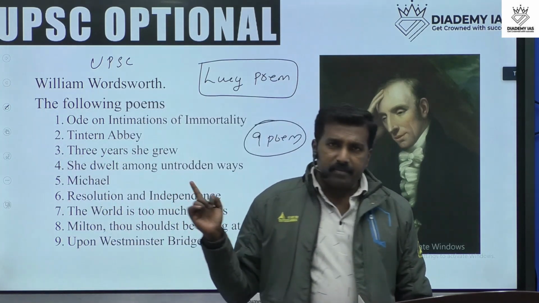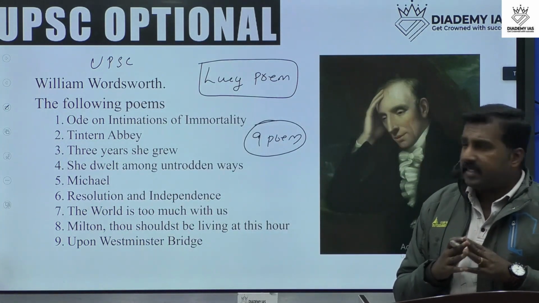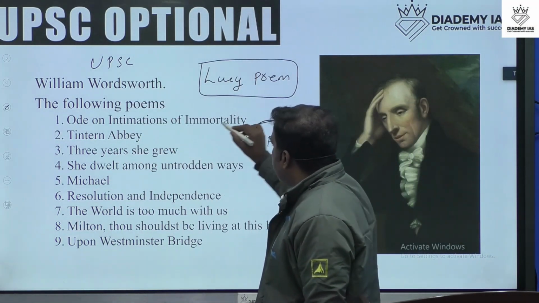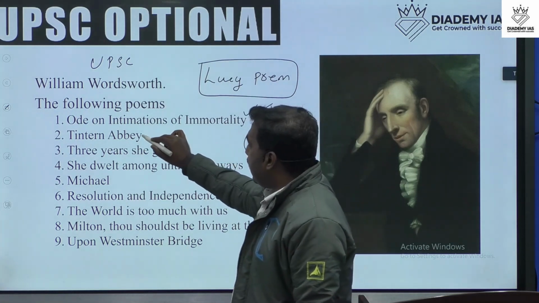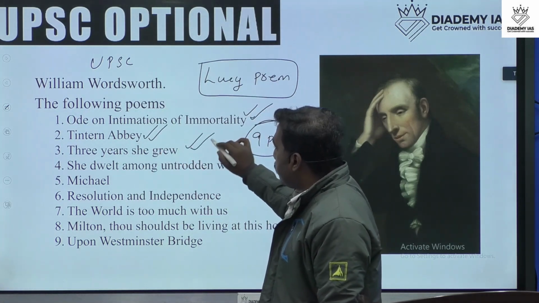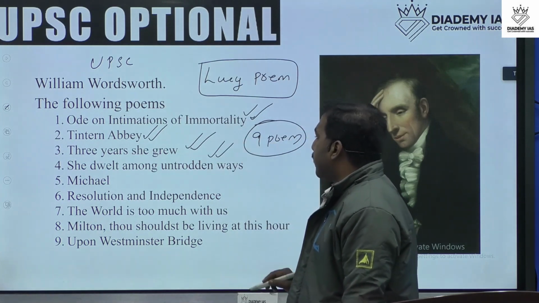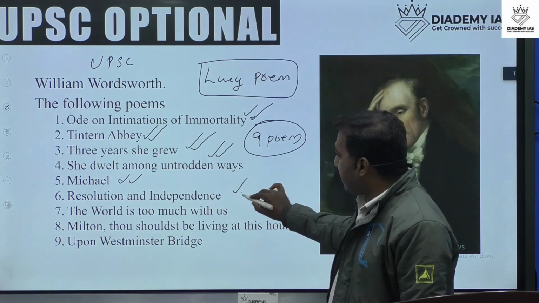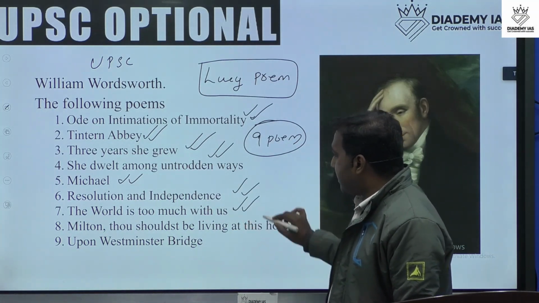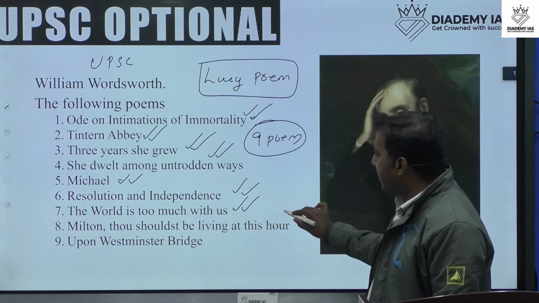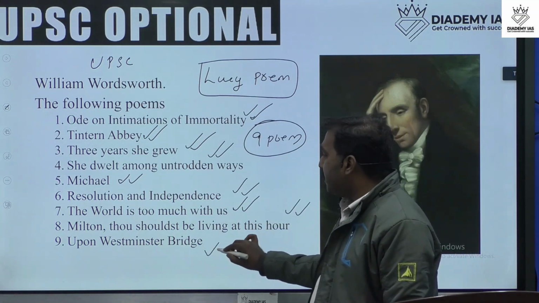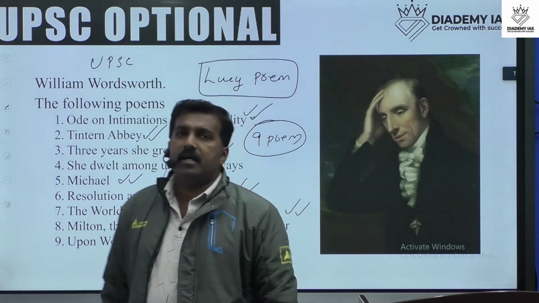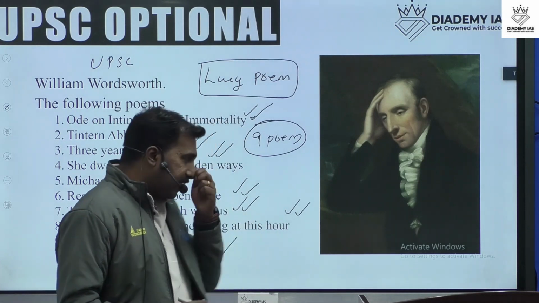The poems are Ode on Intimation of Immortality, Tintern Abbey, Three Years She Grew, She Dwelt Among the Untrodden Ways, Michael, Resolution and Independence, The World Is Too Much with Us, Milton, Thou Shouldst Be Living at This Hour, and Upon Westminster Bridge. This is the list of poems in the UPSC Literature optional syllabus.